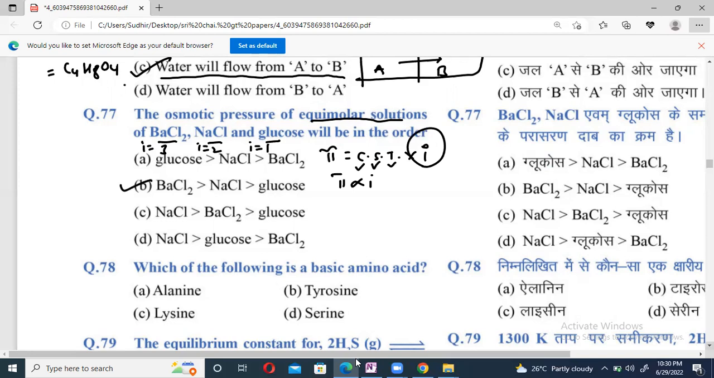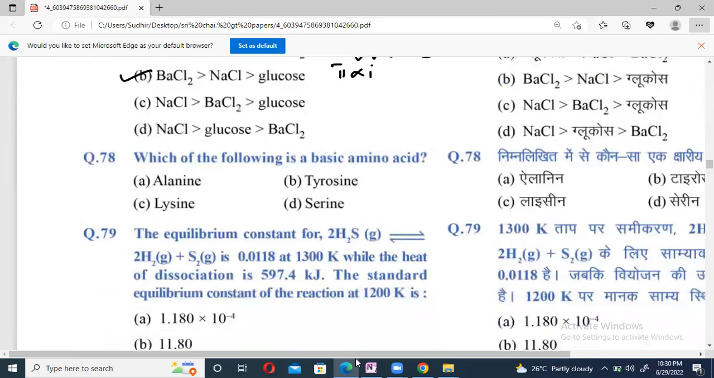NaCl and glucose. Question number 78. Which of the following is a basic amino acid? So you should know what are the essential amino acids, what are the basic amino acids. All this we should know, beta. So the basic amino acid in this one, I will tell you, beta, lysine will be the basic amino acid in this case. 78, right?